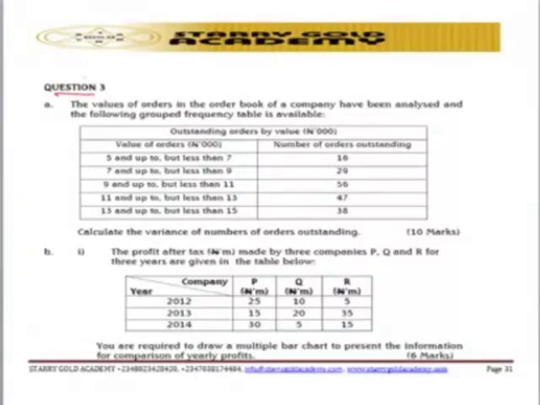Let's look at question number 3. Where is it testing students? Which area, which topic are they testing students on? So let's look at the requirement first, so that we can know where the question is coming from. The first one is that they said calculate the variance of number of orders outstanding. You are talking about measure of variation. That's where the question is coming from, measure of variation.